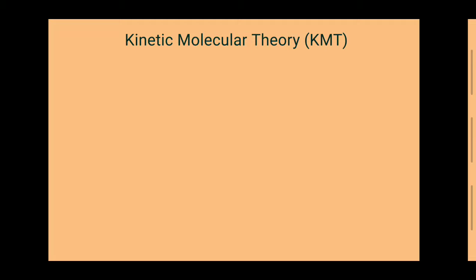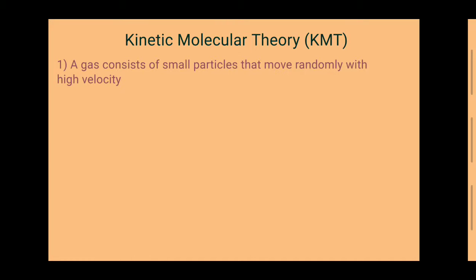The kinetic molecular theory states that gas particles are in constant motion and exhibit perfectly elastic collisions. Kinetic molecular theory can be used to explain both Charles' and Boyle's laws. The average kinetic energy of a collection of gas particles is directly proportional to absolute temperature only. Here, I will provide 5 points to summarize the kinetic molecular theory.